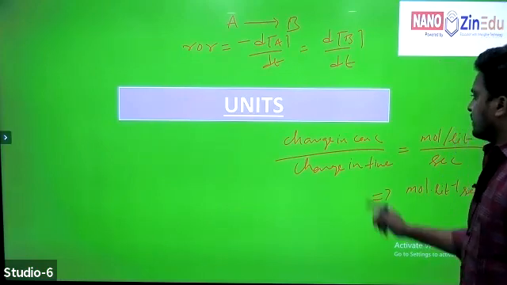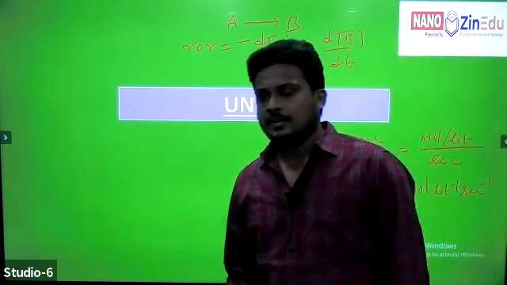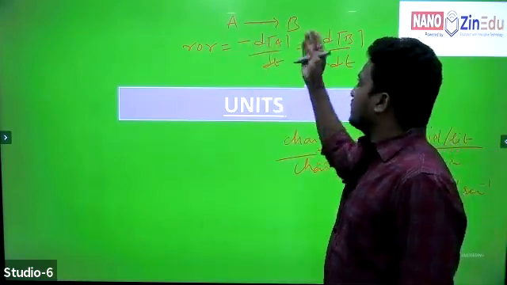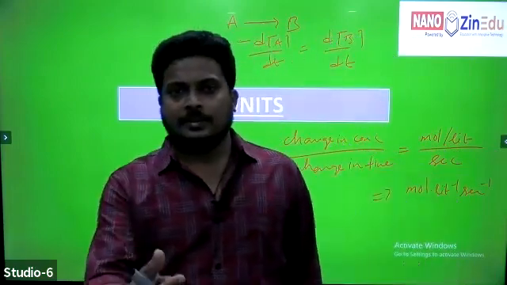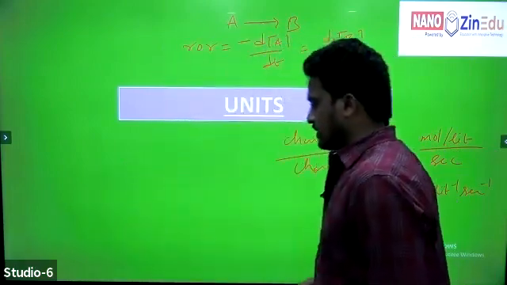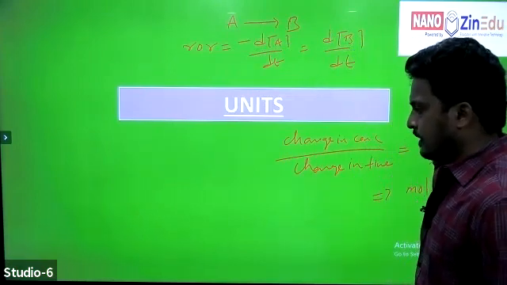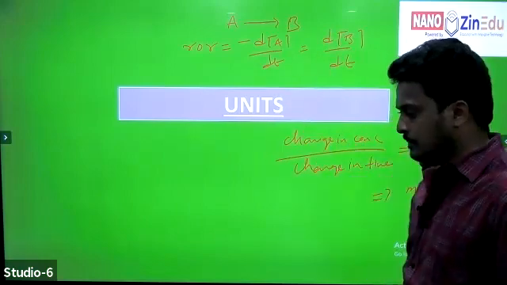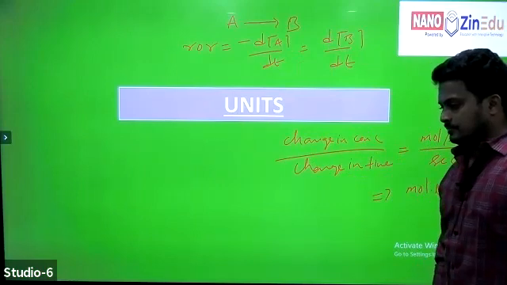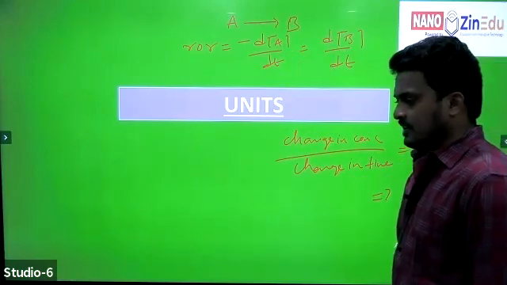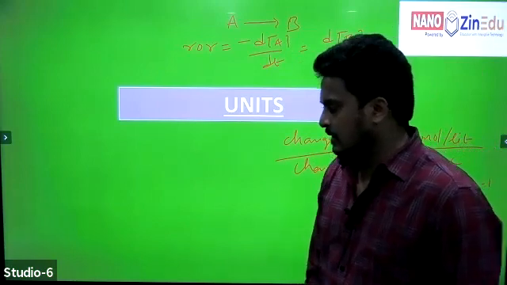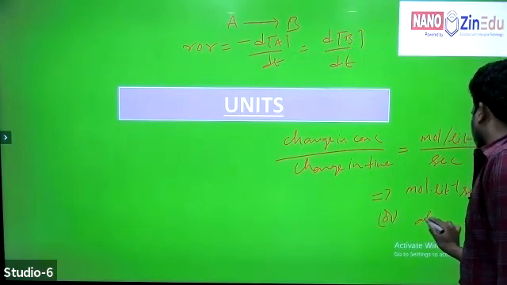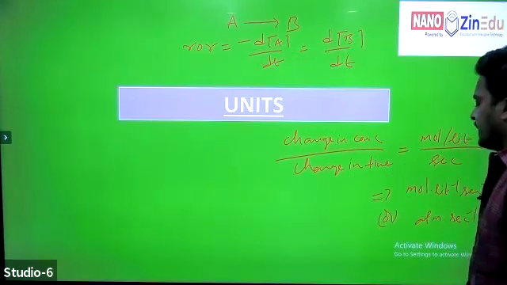Right? If concentration is taken in atmospheres, for example, for a given reaction A to B, the concentrations of reactants and products can sometimes be expressed in terms of partial pressures. Now, what are the units? Try to tell me what the units are if concentrations of reactants and products are given in terms of partial pressures. Atmosphere second inverse. Yes, very good. Atmosphere second inverse, right?